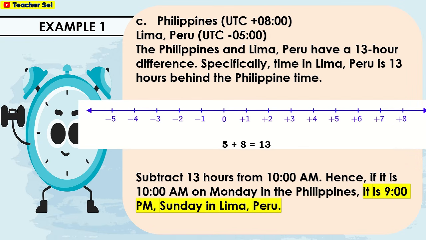For letter C, Philippines, UTC plus 800. Lima, Peru, UTC plus 500. The Philippines and Lima, Peru have a 13-hour difference. Specifically, time in Lima, Peru is 13 hours behind the Philippine time. Subtract 13 hours from 10 a.m. Hence, it is 10 a.m. on Monday in the Philippines. It is 9 p.m. Sunday in Lima, Peru.